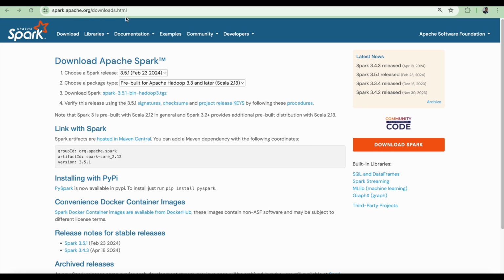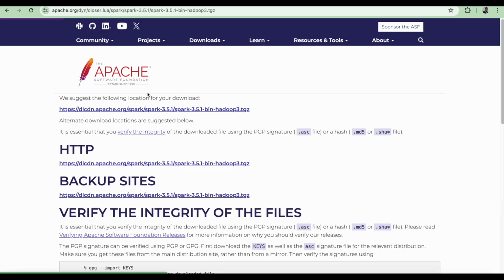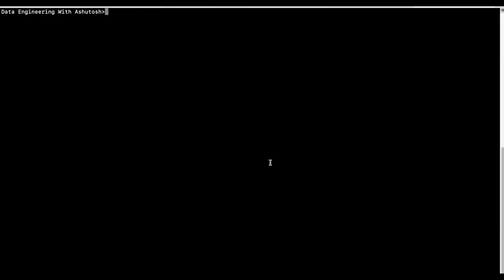This is the Spark downloads page and I am using the Mac. You can also use Windows. It is a very simple process. I am choosing the Spark version 3.5.1 and I am choosing this one, and then there is a link. I'll just click on that, and this is the link that I'll copy. I'll go to the terminal and I will download it.